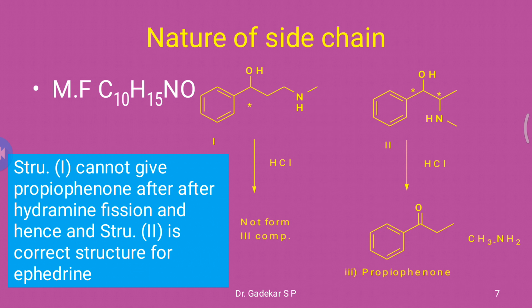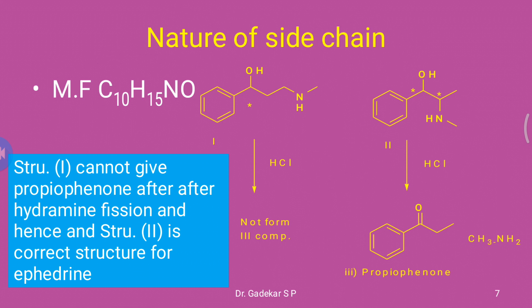So the ephedrine structure is treated with hydrochloric acid, HCl. The first, treated with HCl, does not form a third compound, but the second treated with HCl forms a third compound, propiophenone. This means conversion of the hydroxy group to a ketone and elimination of methylamine.